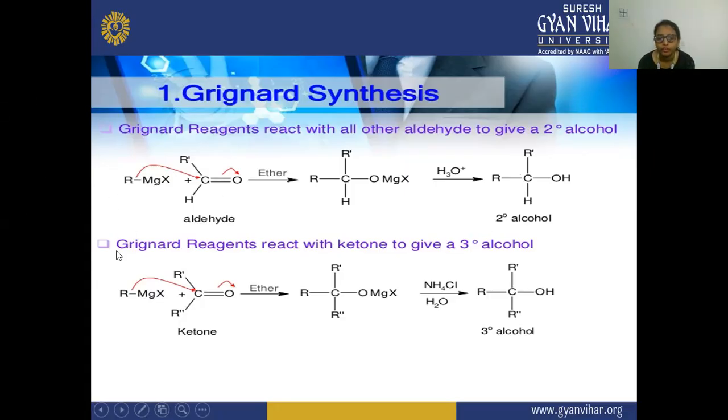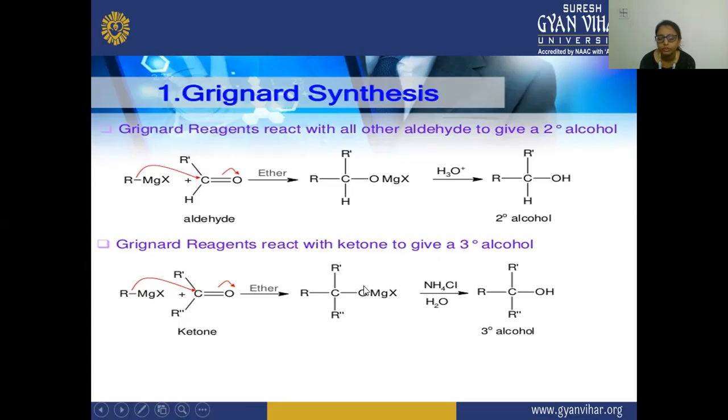Now, thirdly, here we have taken the example of a Grignard reagent reacting with a ketone. This is a ketone because in a ketone, both alkyl groups are attached to the carbonyl carbon. So here this R will react with this carbon, because carbon has a positive charge and oxygen has a negative charge. It will withdraw electrons from this carbon, and here MgX will react with this oxygen, and R will react with this carbon.